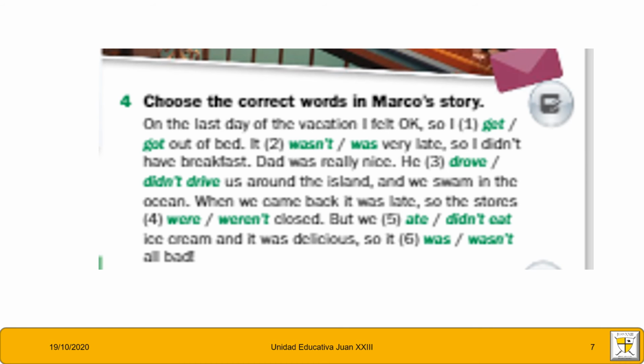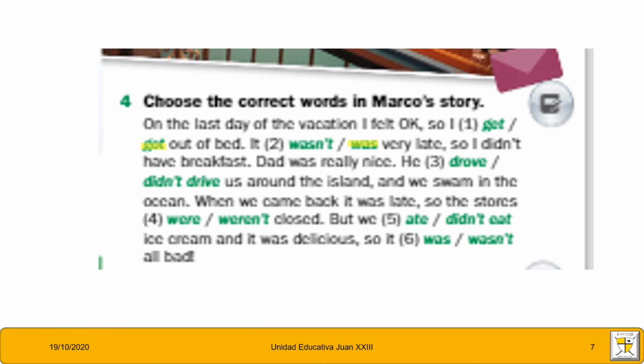And then here we have to choose the correct words in Marcos' story. On the last day of the vacation, I felt okay, so I got out of bed, okay? It wasn't very late, so I didn't have breakfast. Here we have is or was. Here we have the word was. It was very late, so I didn't have breakfast.